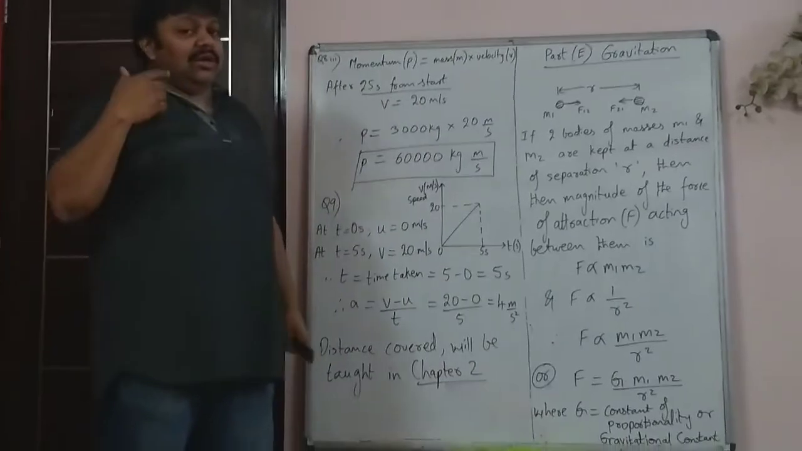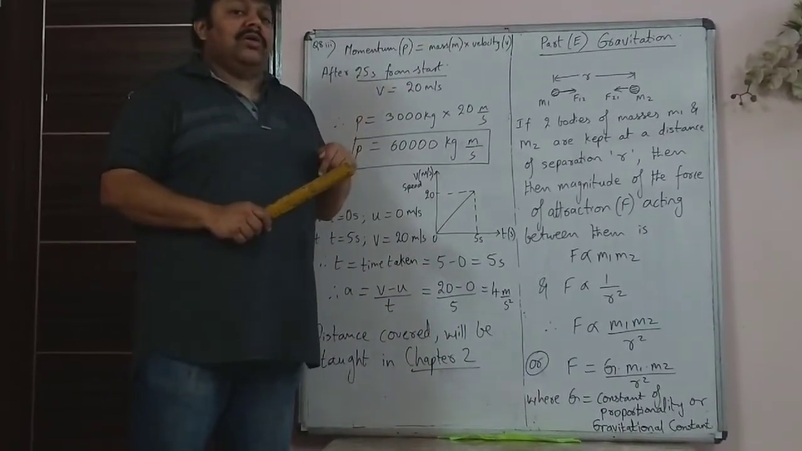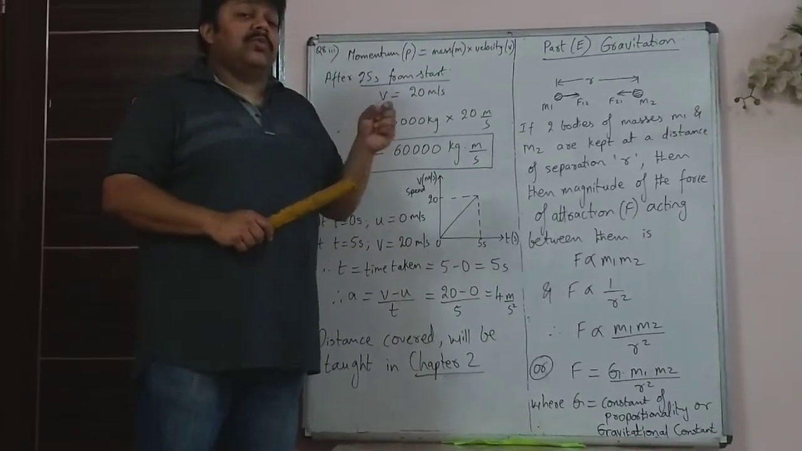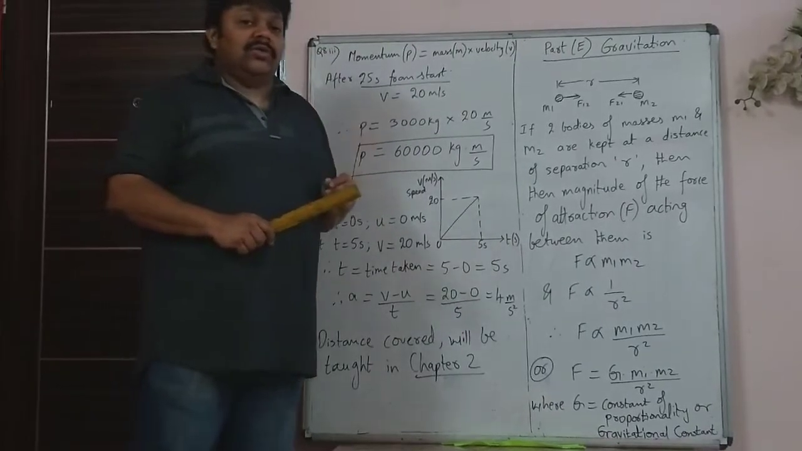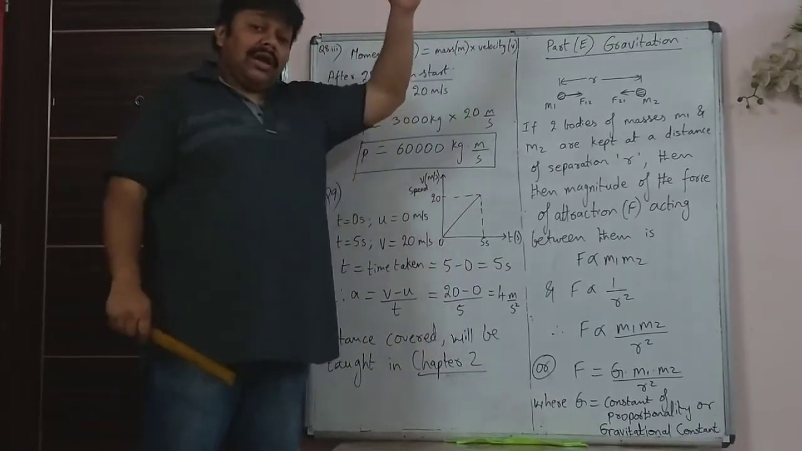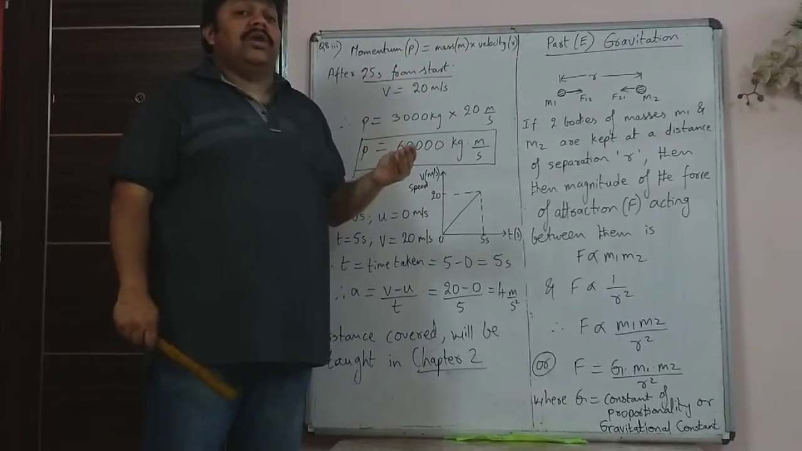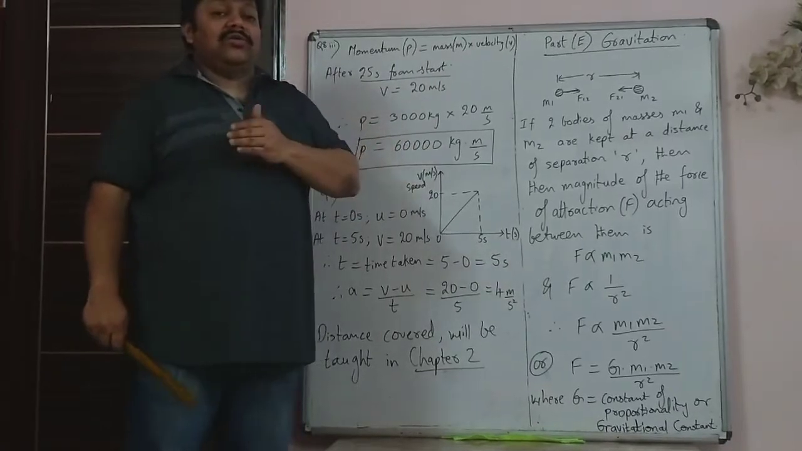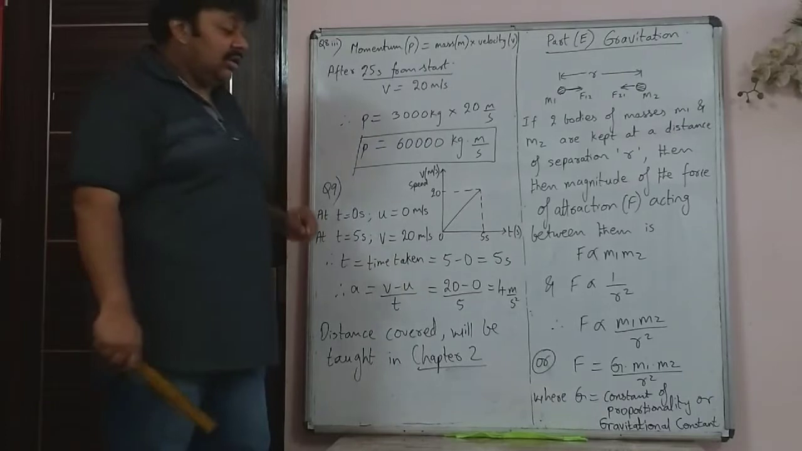At that time I had explained to you that even in the simple pendulum you had used a constant of proportionality. In that case the constant of proportionality was 2 into pi. And in kinetic energy, which is half mv squared, you had used half as the constant of proportionality.